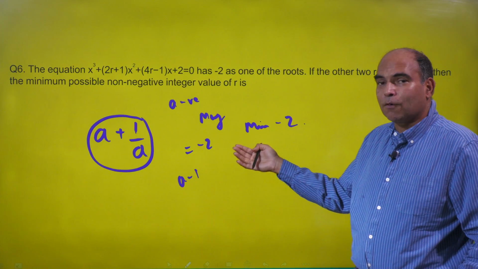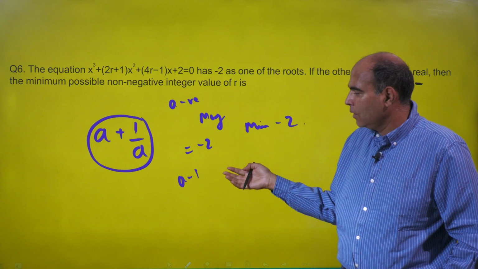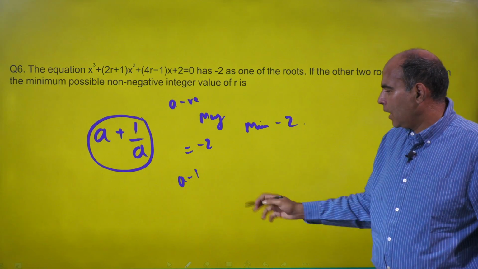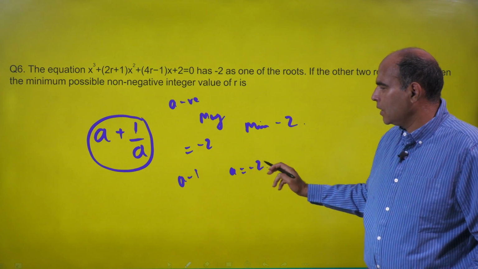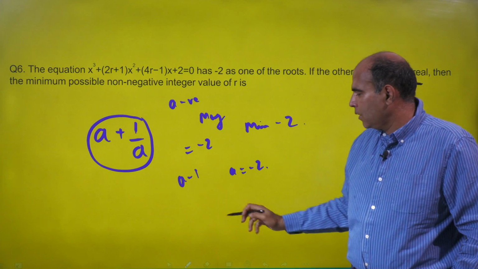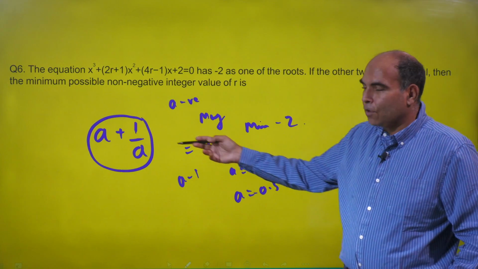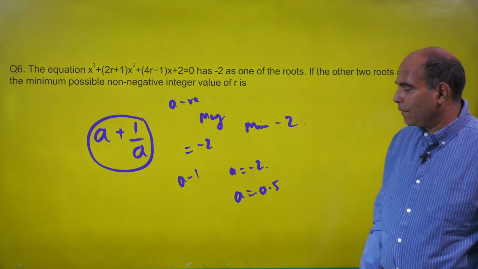You cannot have a value of minus 1.9 or minus 1.8. You can have a value of minus 2.1, you can have a value of minus 2.5. At A equals minus 2, you can see the value of this is minus 2.5. At A equals minus 0.5, you can see the value of this is minus 2.5 again.